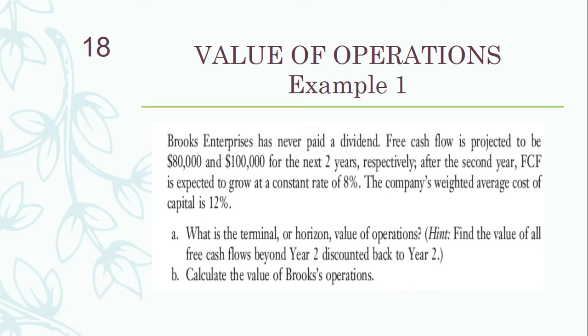So these are the cash flows for the next 2 years respectively. After the second year, free cash flow is expected to grow at a constant rate of 8%. The company's weighted average cost of capital is 12%. So this is the value for WACC.